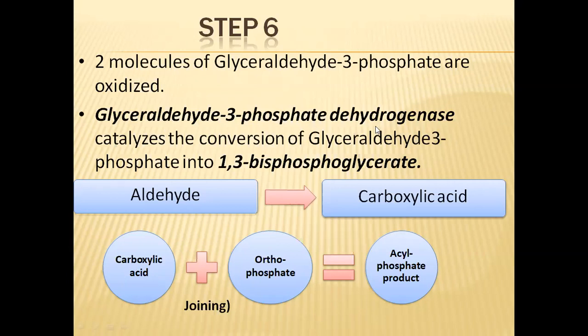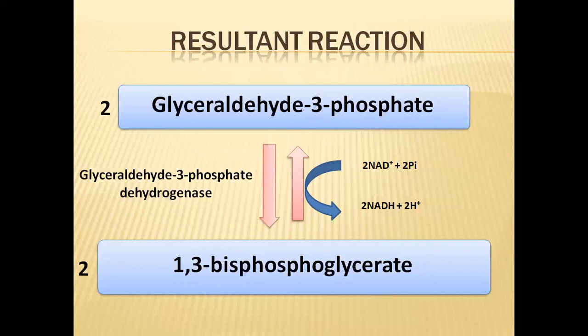As a result of this step, we have two molecules of 1,3-bisphosphoglycerate. So two molecules of glyceraldehyde 3-phosphate are converted into two molecules of 1,3-bisphosphoglycerate. In this reaction, two NAD plus and two inorganic phosphates are utilized, and the NAD plus is reduced to NADH.